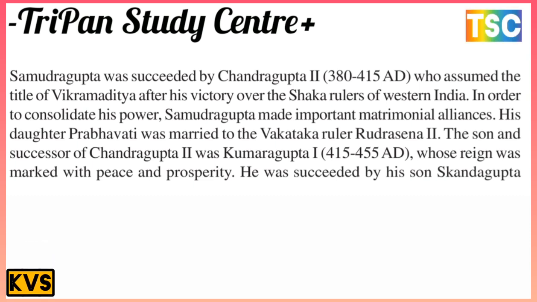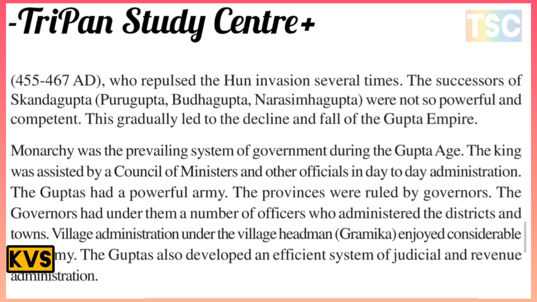The son and successor of Chandragupta II was Kumaragupta I, who ruled from 415 to 455 AD. He was succeeded by his son Skandagupta, who ruled from 455 to 469 AD and repelled the Hun invasions several times.